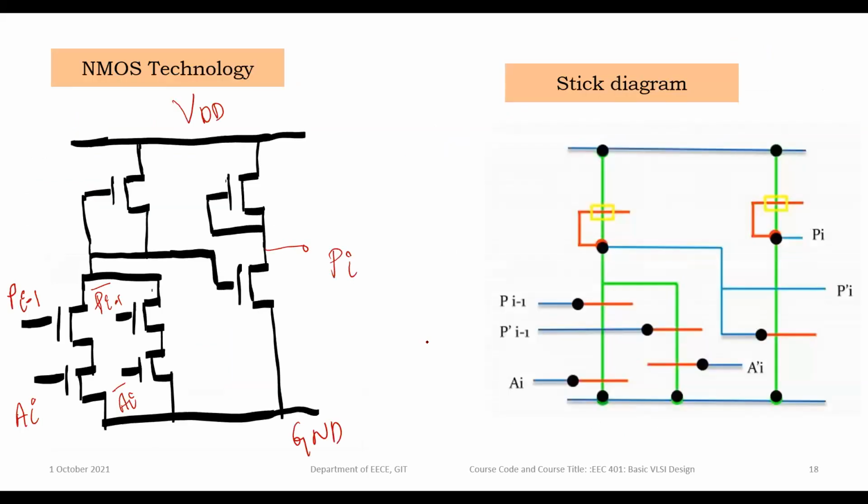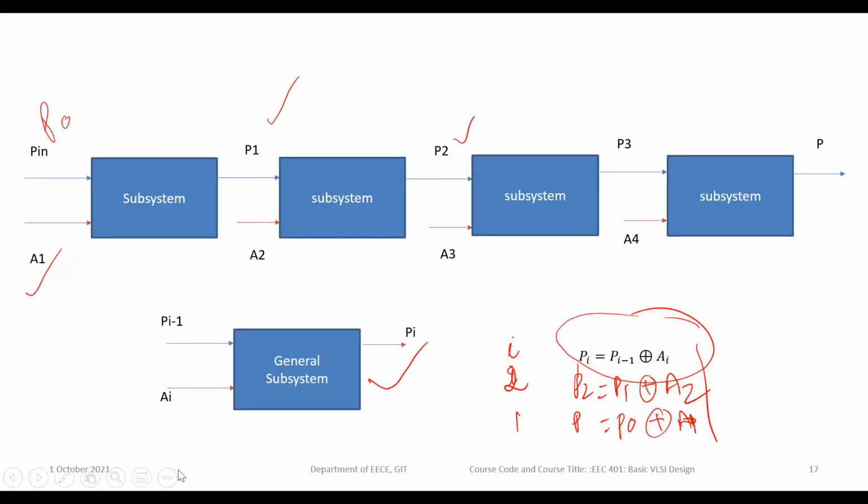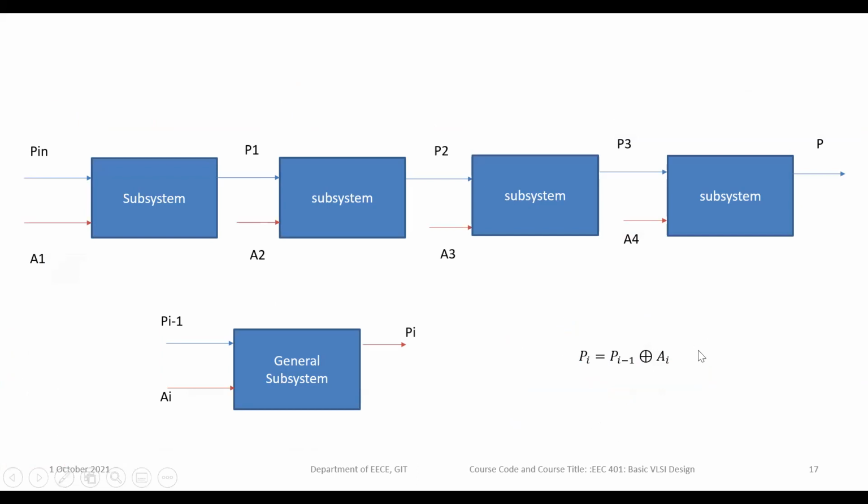Now I want to implement this equation with NMOS technology, so draw the NMOS circuit to implement this expression.